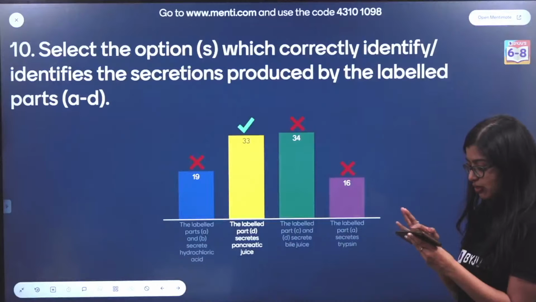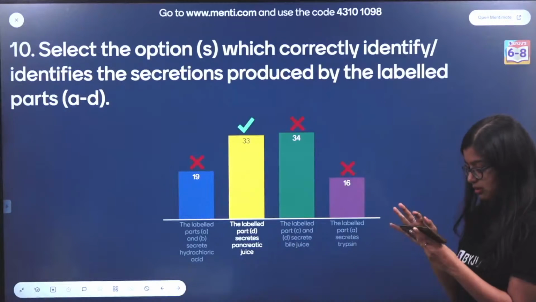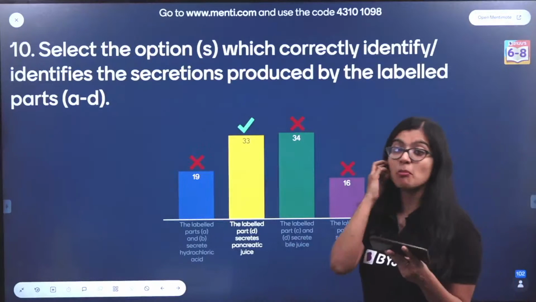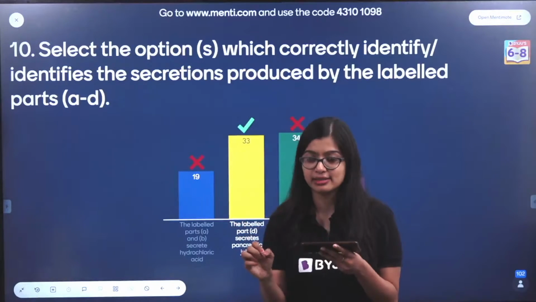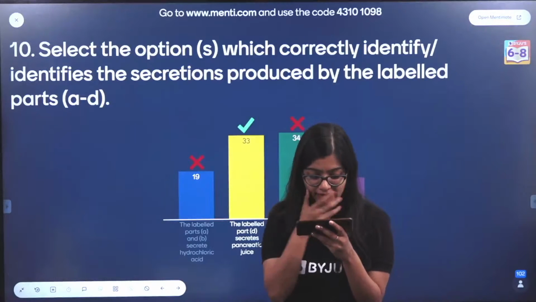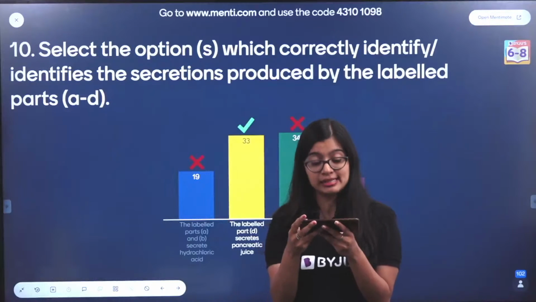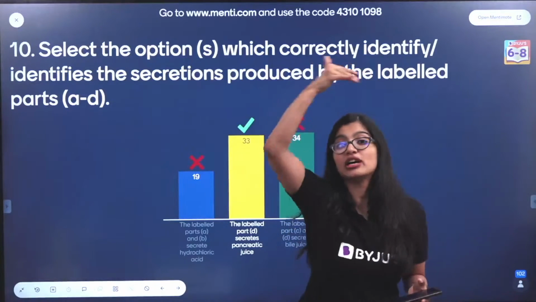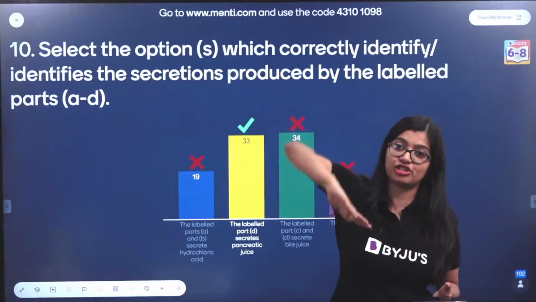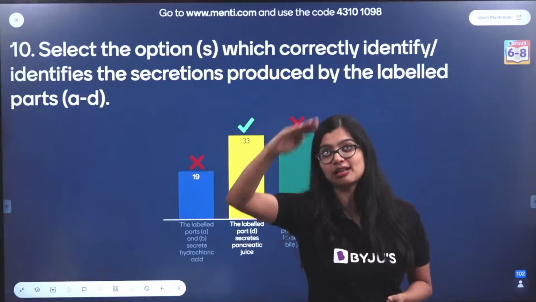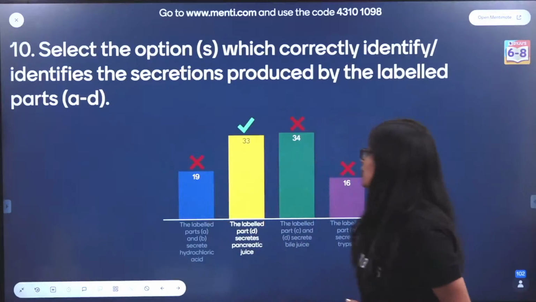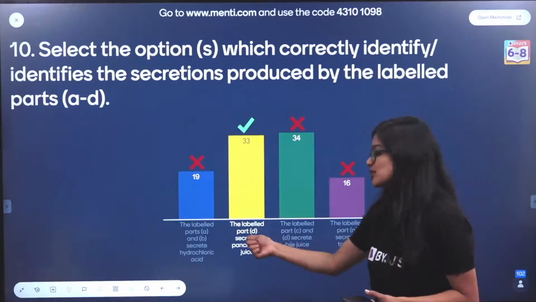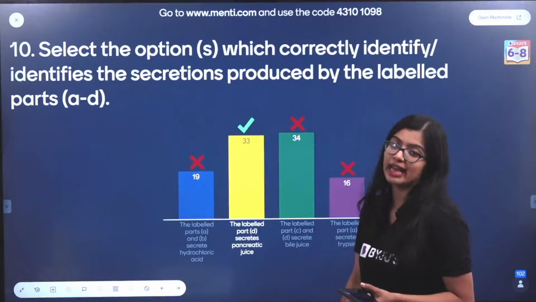Let me just increase my settings in my phone so that I can explain this. See, A that was marked was nothing but your salivary glands, or it was the mouth or the buccal cavity. Now B on the other hand was stomach, C was liver and D was supposed to be pancreas. But because it had shifted down, and pancreas is found behind the stomach, it had moved to the large intestine, which is why most of you had gotten confused here. So D here was supposed to be pancreas, which is why the answer is pancreatic juice.